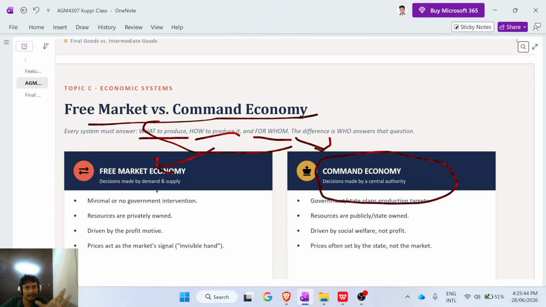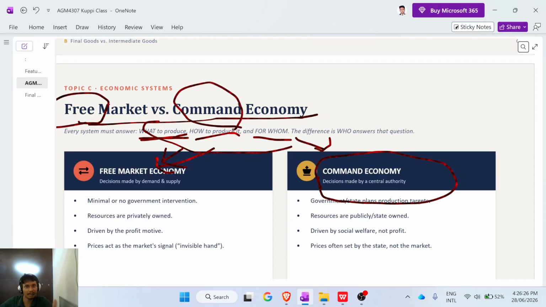In a free market economy, individual people make decisions about those questions. But in a command economy, only the government or a central command authority will decide what to produce, how to produce, and for whom to produce. Free market means independent individual people and private businesses can make decisions freely.